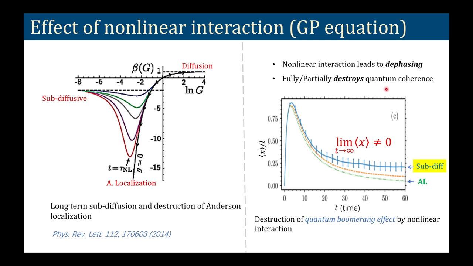So it partially destroys the quantum coherence, and that is observed here. So we can see that this quantum coherence and this breakdown of single parameter scaling is a typical signature of breakdown of Anderson localization theory.